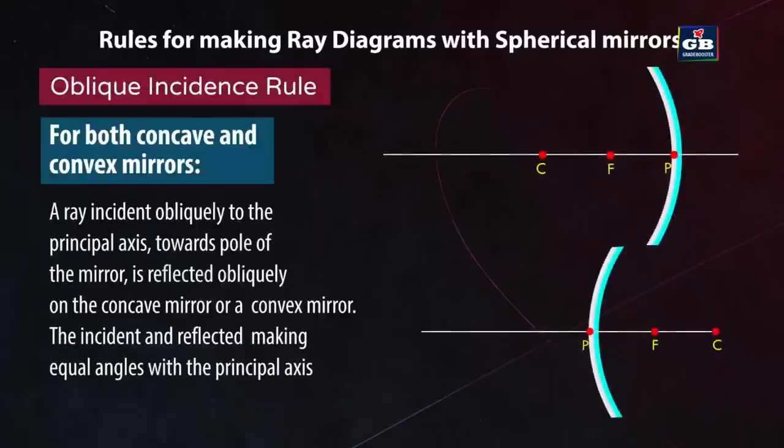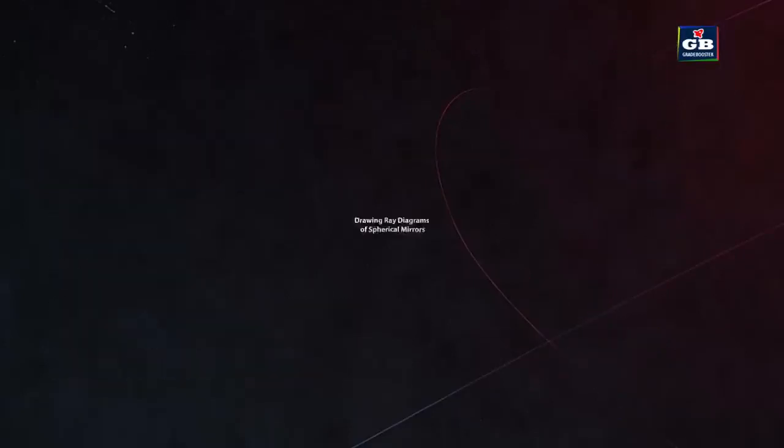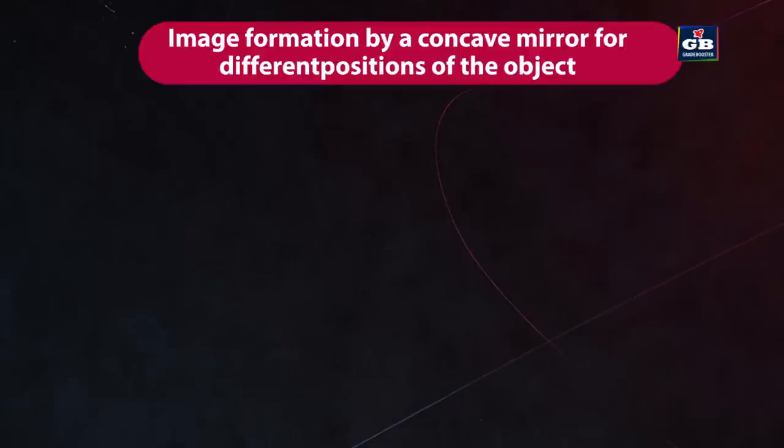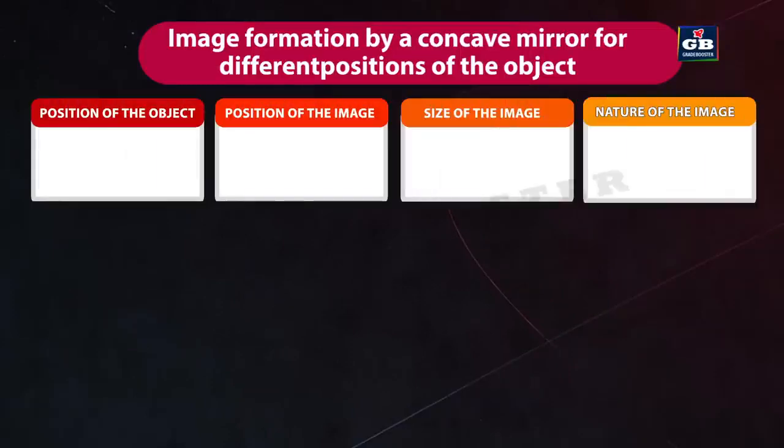4. A ray incident obliquely to the principal axis towards the pole of the mirror is reflected obliquely, on a concave mirror or a convex mirror, the incident and reflected rays making equal angles with the principal axis. First, let us draw some ray diagrams. Image formation by a concave mirror for different positions of the object.